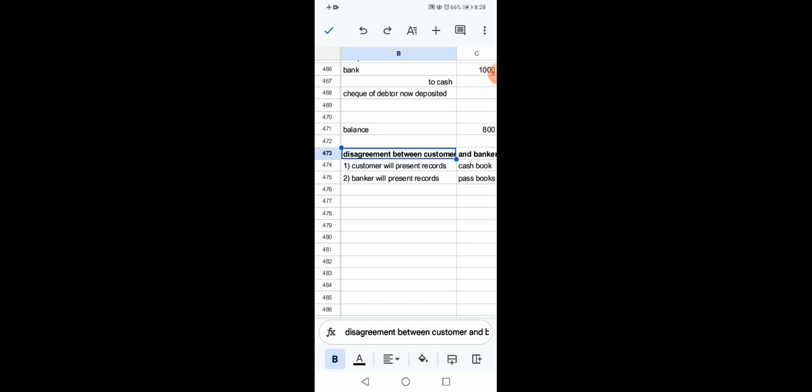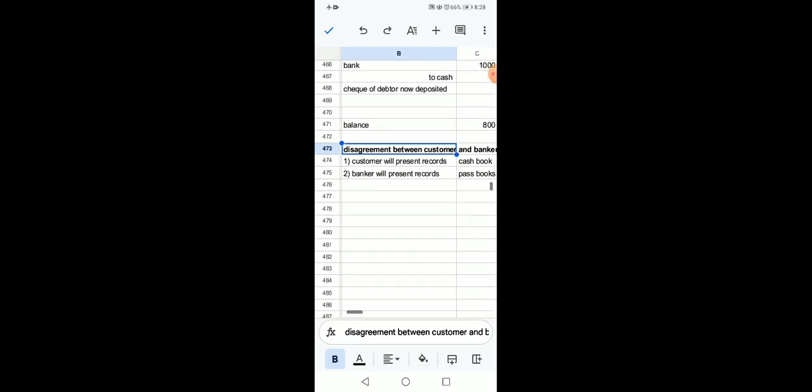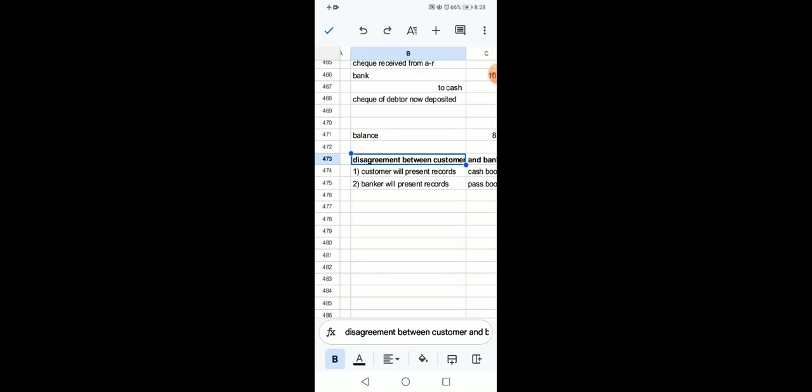At first step, if customer is presenting his cash book and the banker is showing his passbook, both books will be compared with each other. Customer and banker will argue with each other. If they find a mistake, they will correct or rectify that mistake, with which the balance will be okay. After that reconciliation, after that meeting, there will be an end of that war, an end of that argument, because the balance is now all okay.